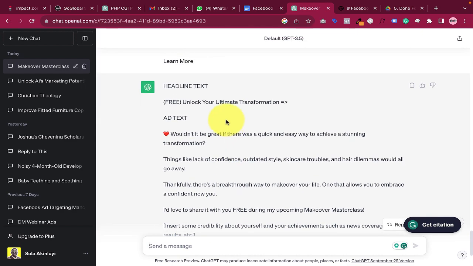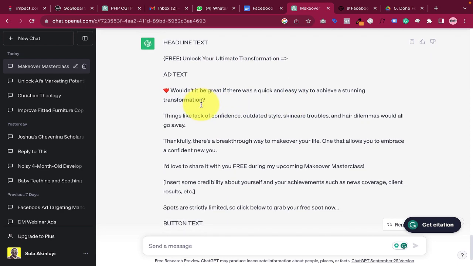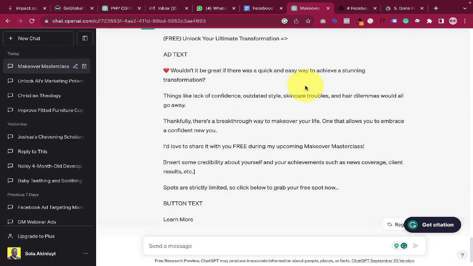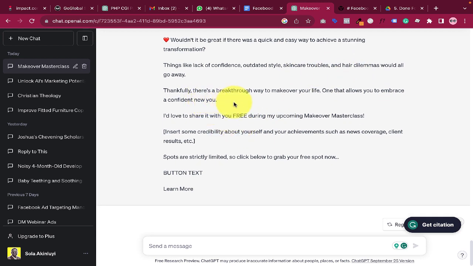So here's what ChatGPT says. It says, unlock your ultimate transformation. Can you see? It says free. Unlock your ultimate transformation. Wouldn't it be great if there was a quick and easy way to achieve a stunning transformation? Things like lack of confidence, outdated style, skincare troubles, and so on. Thankfully, there's a breakthrough way to make over your life, one that allows you to embrace a confident new you. I would love to share with you for free during my upcoming makeover masterclass.